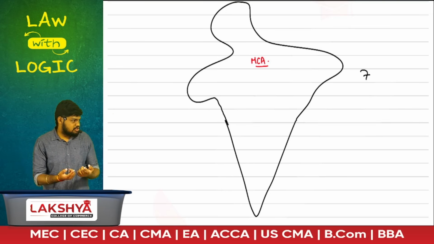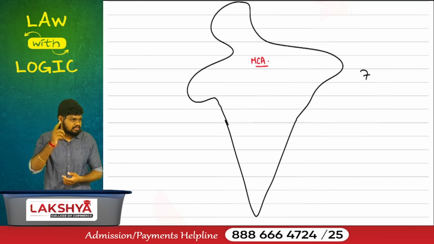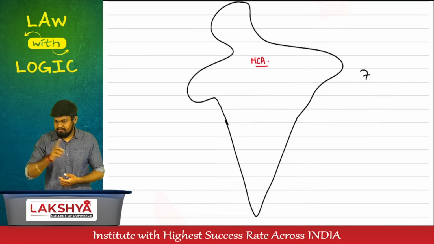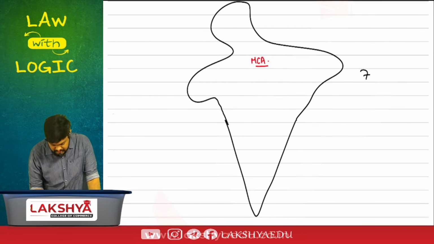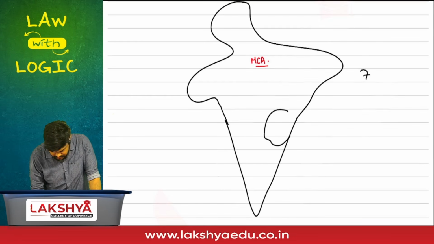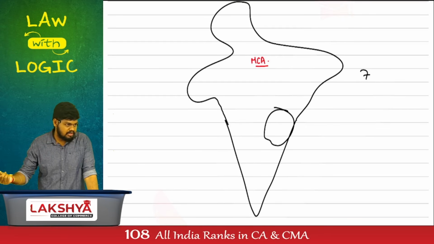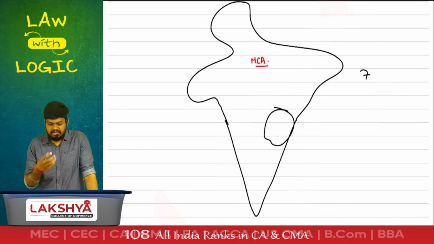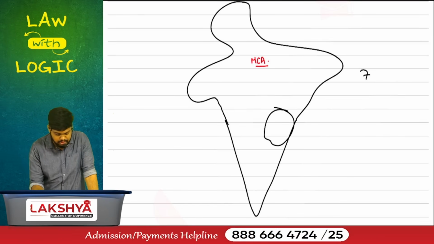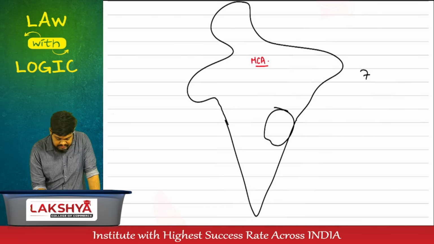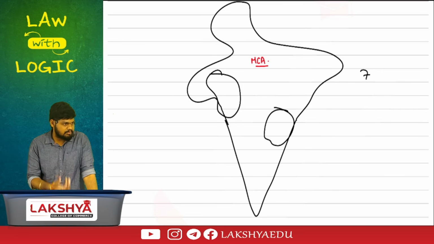What are the 7 regions we have? Southern region, northern region, eastern, western, central. 5 regions are done. Then we have special importance given to Telangana and Andhra Pradesh. Telangana and Andhra Pradesh are called the southeastern region. Again, more businesses are there in Telangana, hence they have been drafted as a separate region. Then the northwestern region is given a separate importance. Gujarat, Maharashtra, they are given a separate importance here.